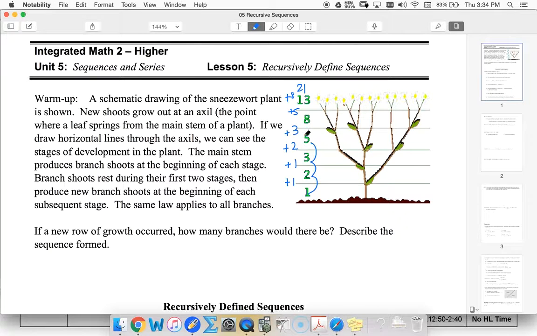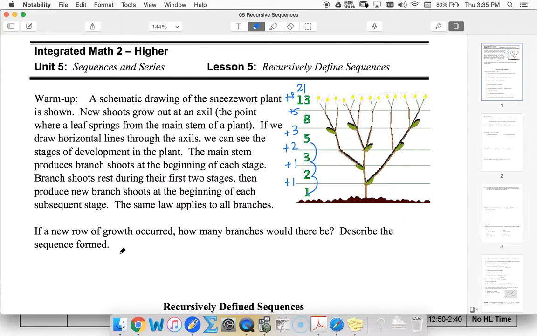So if I think about the way that this works, I can start at this point with my 3 and say that each number, the next number, is the sum of the previous 2. So my 5 was 3 plus 2. My 8 is 3 plus 5. My 13 is 5 plus 8. So we have to start with 2 terms initially.